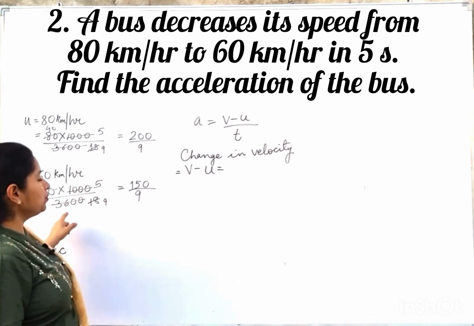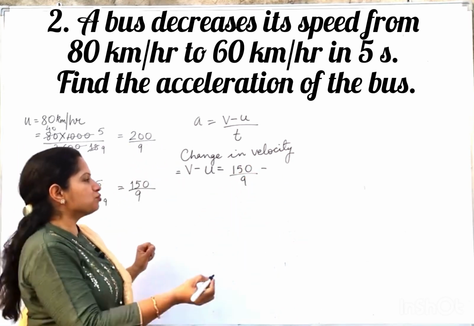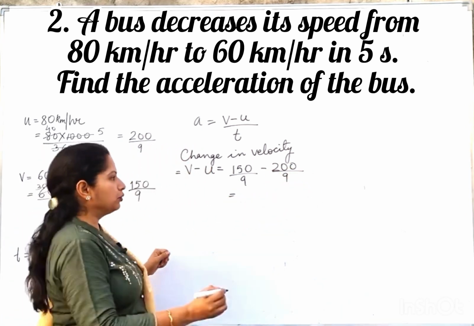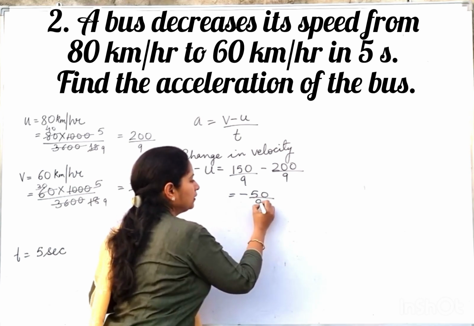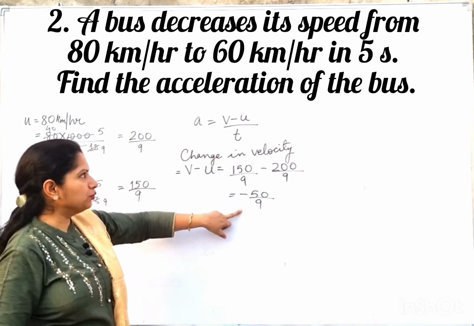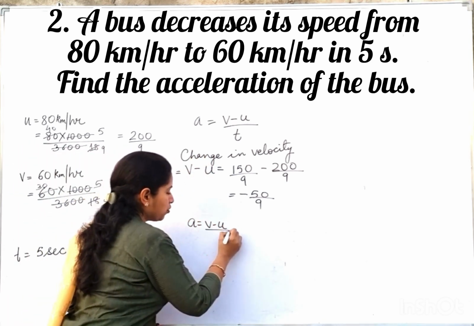Let's find out what v is. V is 150 upon 9 minus initial velocity, which was 200 upon 9, and that will be equal to minus 50 upon 9. Let it be like that. Okay, now using this value in the formula, a is equal to v minus u upon t.